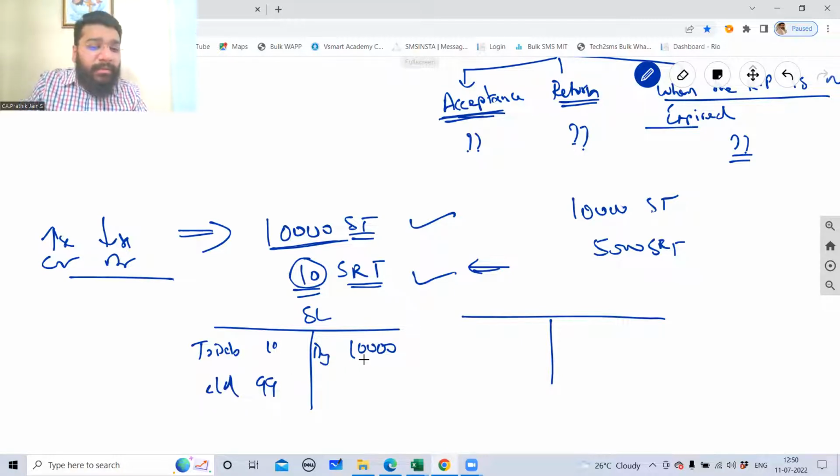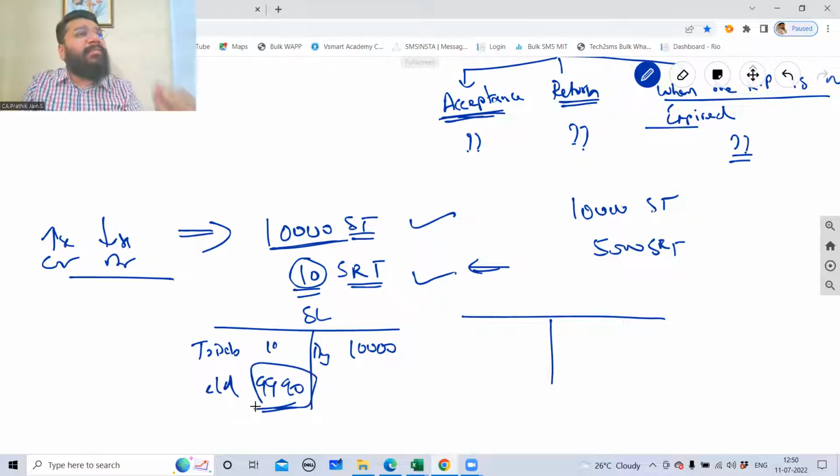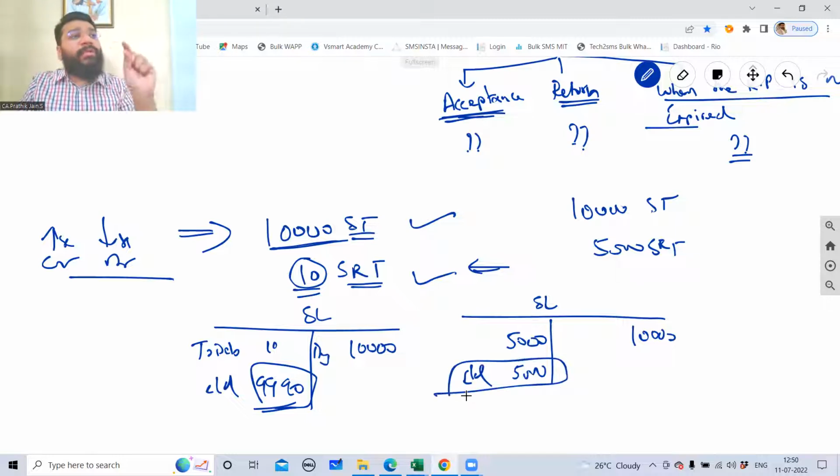99,000. Sorry, 9,990. Correct, no? My sale is not significantly affected. But here, in this scenario where there are 10,000 sale, if that 5,000 are returned, then what is my net sale? 5,000. So this carried on net sale is only transferred to your trading and P&L account. So I will not get clarity on whether you actually sold goods worth 5,000 or you sold goods worth 10,000, if that 5,000 is returned.